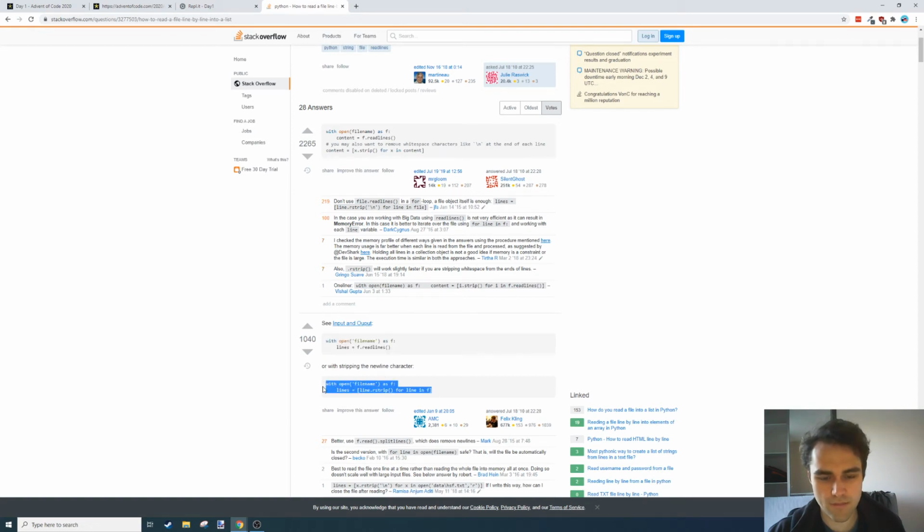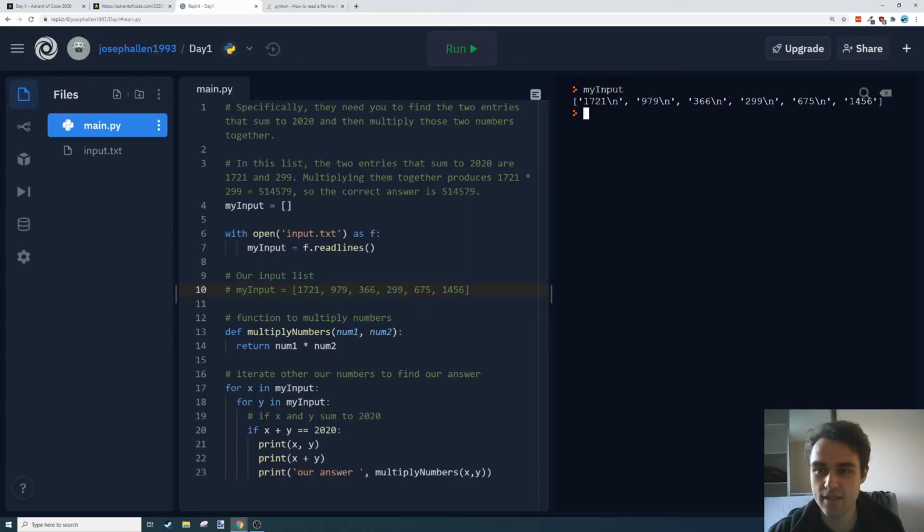So this will strip those new line characters for us. So that's read them all in as strings, and in strings, our new line character, so there's a character that happens when you press enter, and we don't want that in there. We want our numbers. So we could iterate over this list again, strip out those extra characters, convert it to an int, but there might be something that does it for us already.